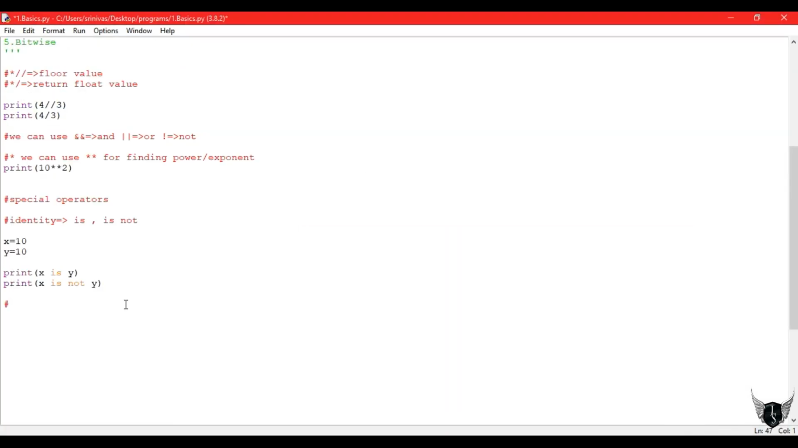It says that x is y, true. You wrote the statement, what you wrote is right. And x is not y. I am saying this x is not y, but really they are same. So the second statement is false.